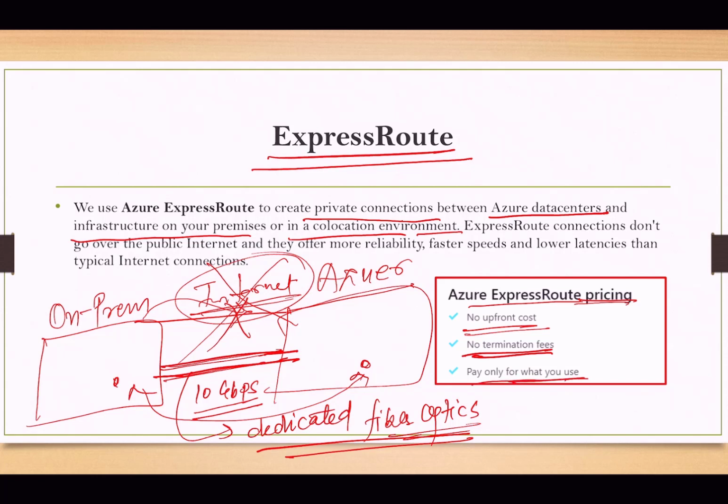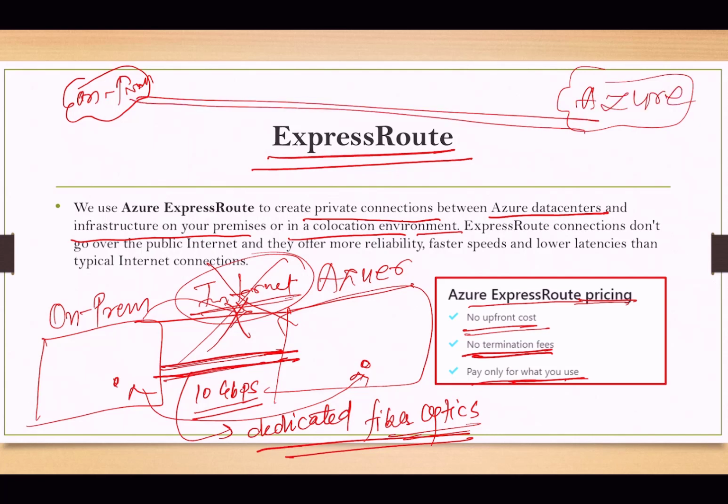So in general, how this connection works. See, you have your on-prem infrastructure, okay? Here we have the Azure, but do you think that this connection is directly like fiber optics? No, there is something like a service provider there, okay? Also, we have some MSEE, that is Microsoft Enterprise Edge Router.